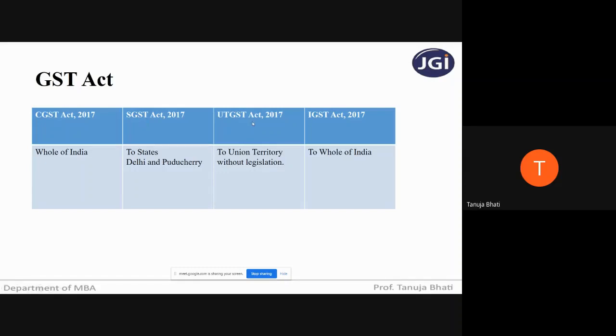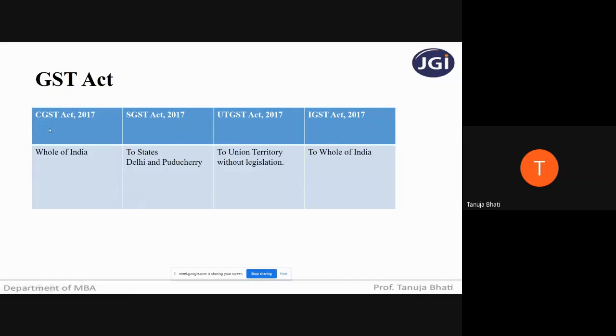Now, in total there are 8 union territories in India, out of which 2 are with legislatures and the remaining 6 are without legislatures. So UTGST you will apply only in those union territories which are without legislatures. And next is IGST, which is applicable only and only if the supply of goods and services is taking place interstate, that is, between different states. So now let us understand these acts.